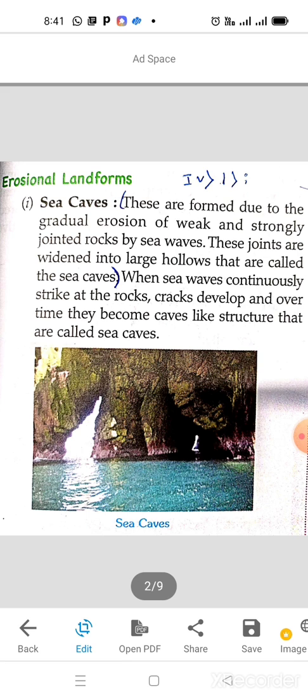So I hope you have understood how sea caves occur: because of the continuous strike of the waves at the rock, cracks develop, and over time they become cave-like structures. Okay, so sea caves are formed because of the erosional activity of the sea.